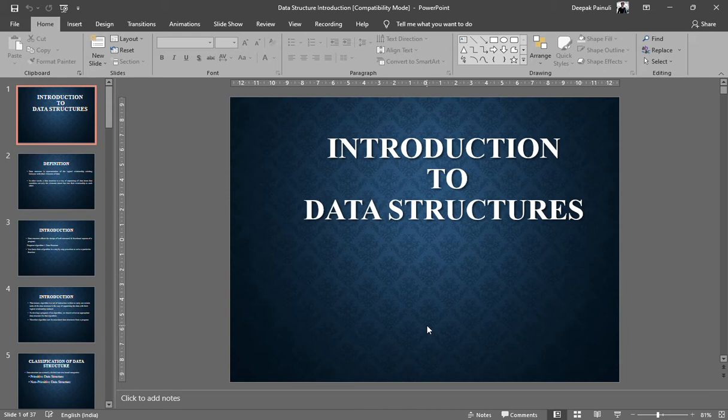Before going to understand the data structure, you first need to know how data is stored in the memory, right? So can anybody tell me what is data? If somebody says that data is any information about any object, that will be the correct definition of data, right? And obviously if you are going to model some real world case, definitely you are going to use your computer system, and in the computer system all the data you cover or process will be stored in the memory only.